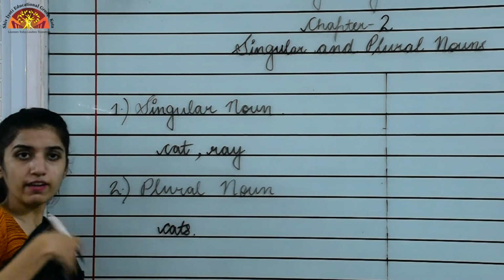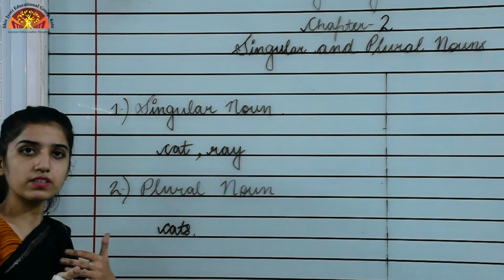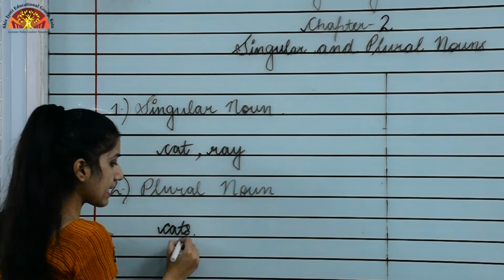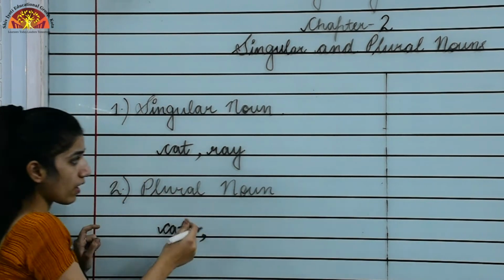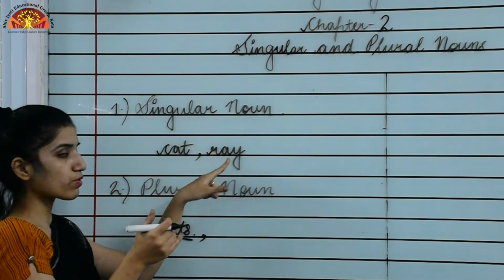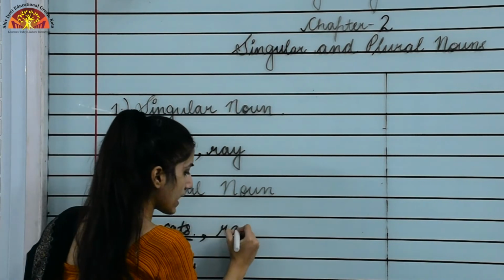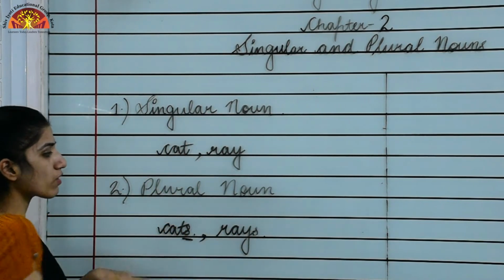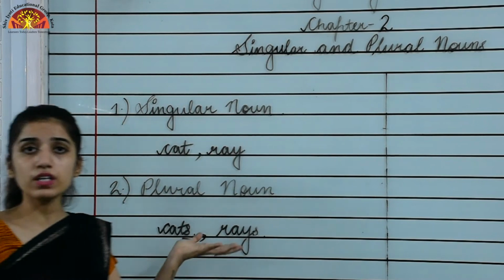But when we talk about the plural noun of these words, we are talking about more than one cat, right? So that is why we used cats. We added s. The singular noun was ray, the plural noun of it would be rays. So this word is also representing plural noun.